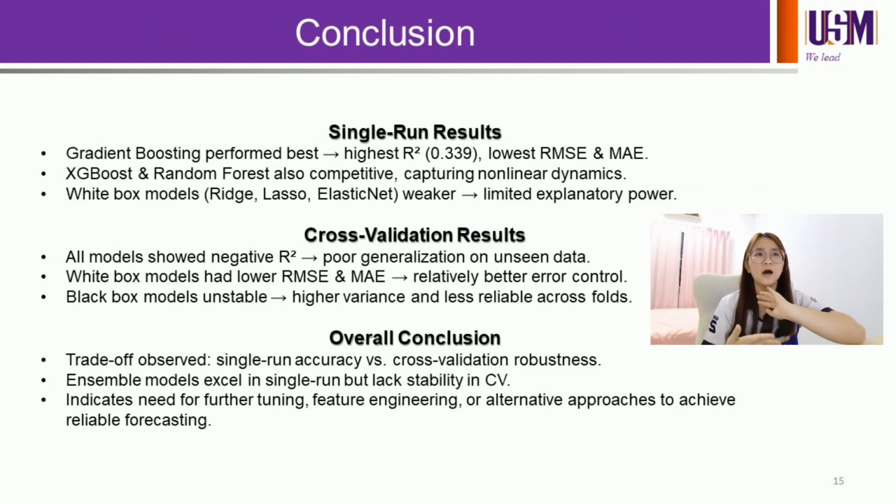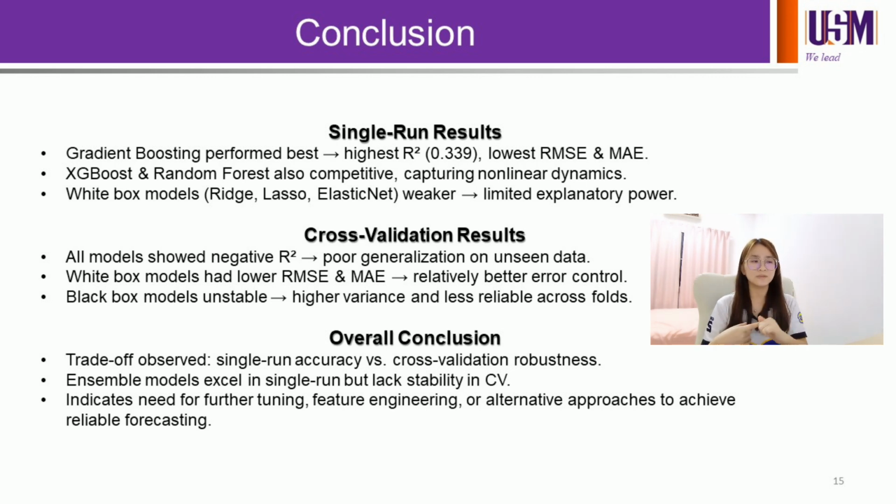In the conclusion, the single run result shows gradient boosting is the best performing model, followed by AdaBoost and random forest. AdaBoost and random forest are considered the next best models because they are able to capture the non-linear dynamics compared to the white box models, which are ridge, lasso and elastic net, representative of the linear model. For the cross validation result, all models underperformed with negative R square values, showing poor generalization on unseen data.